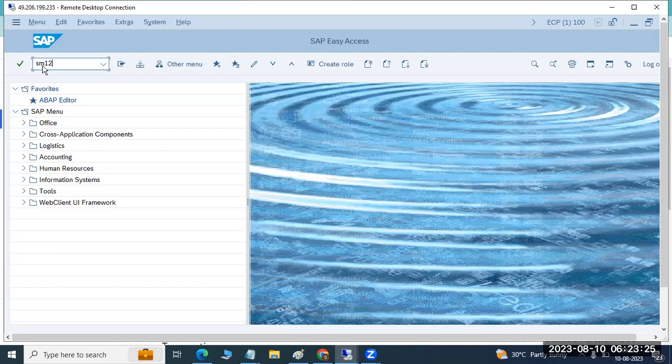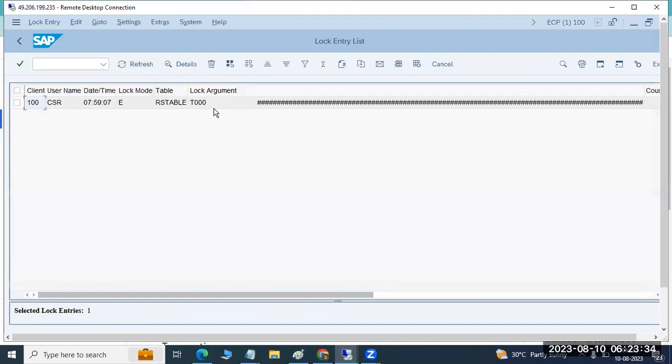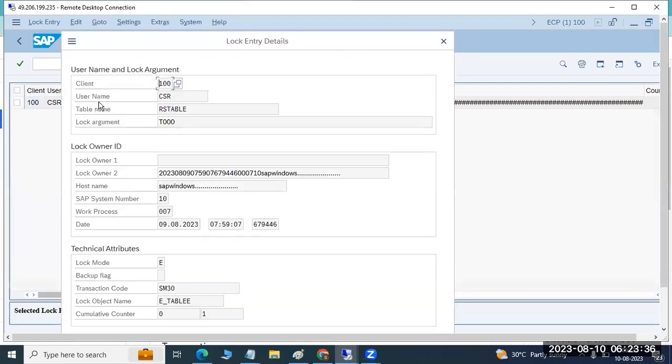So if it is locked like that, we have to inform that user: boss, you have locked the transaction code, please come out of the screen. Then he will come out of the screen, and then we can do other activities. There are lock arguments which are not more than 24 hours old. Maybe we can check it; sometimes it is more than 24 hours also. I think it is almost 24 hours.